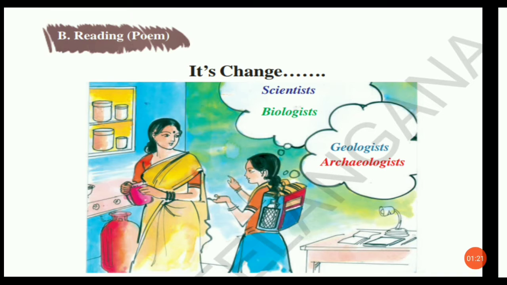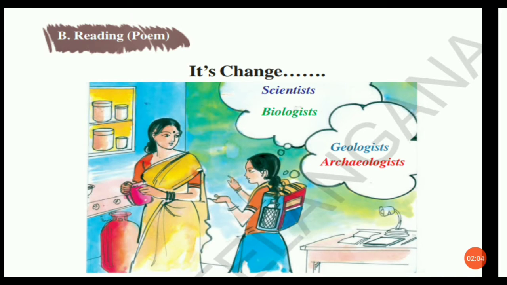Coming to this picture, in this picture we can see a mother in the kitchen and a daughter who is ready to go to school. She wore a school bag and she is around 11-12 years old. She wants to say something to her mother, and there was a conversation between mother and daughter. Let us see what the conversation is between these two characters. One character is the mother and another character is the daughter.